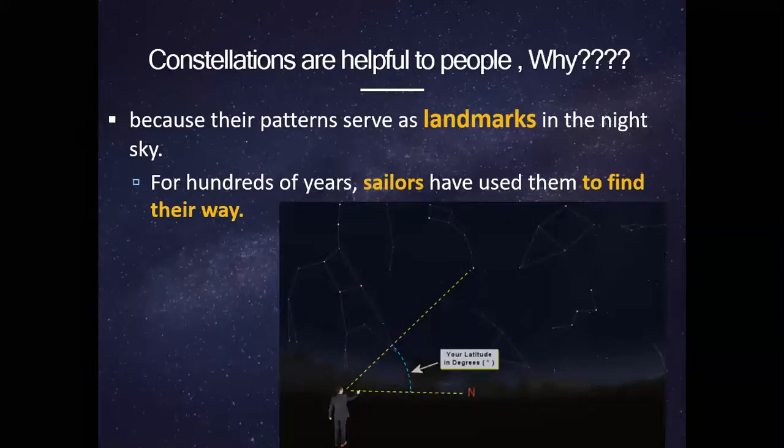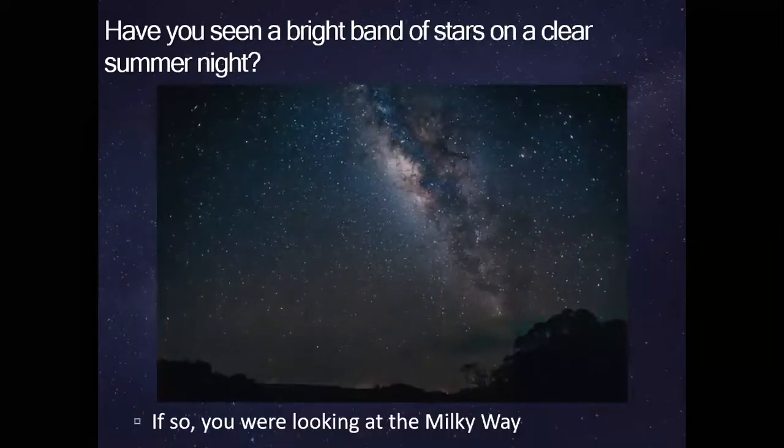And constellations used to be helpful for people because people used them as landmarks. So sailors used to use them to find their way, before having maps and stuff like that. They used to take them as a landmark for a certain direction, which was really helpful. Some people still use them till now, but now we have GPS and other things that can help us with moving. But some people like the old fashioned ways in sailing.